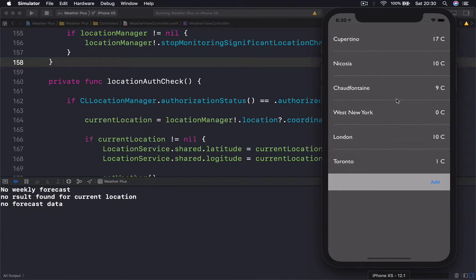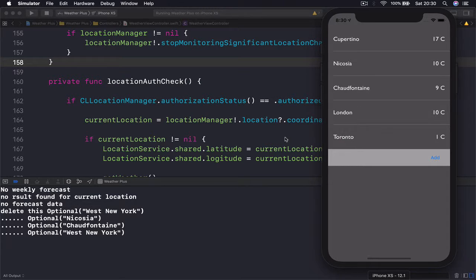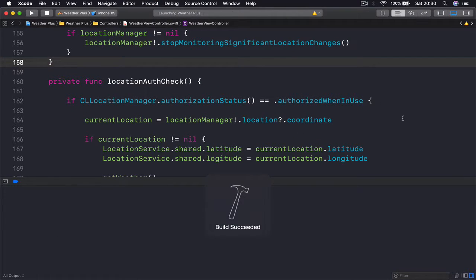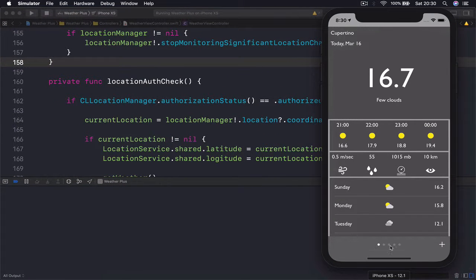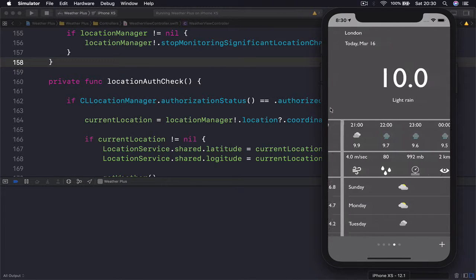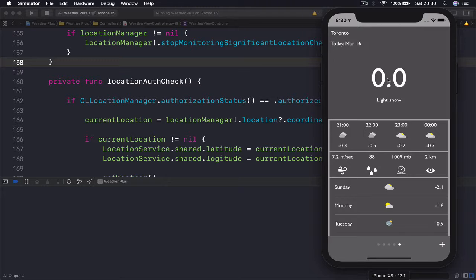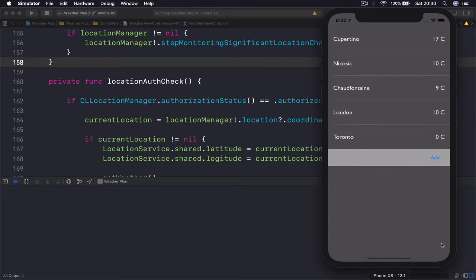And if we go here again, we will have the West New York with 0. And if I delete this as well, we will no longer have any other weather information that doesn't have weather data. So let's check our locations, and you can see we are now left with 5. And if I scroll through, all of them will have some kind of weather. Okay, Toronto is not 0 because we don't have information. It's 0 because the temperature there is 0.